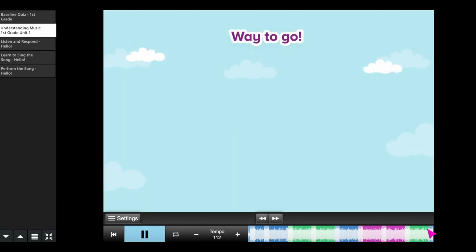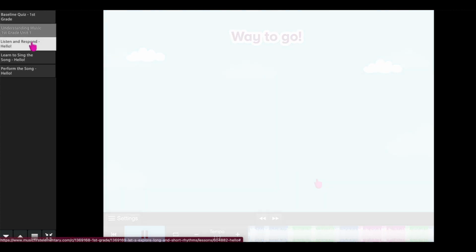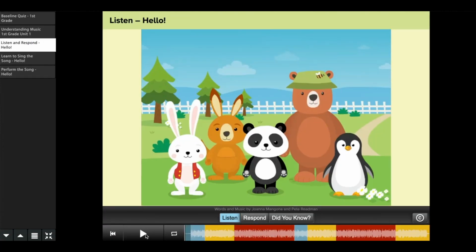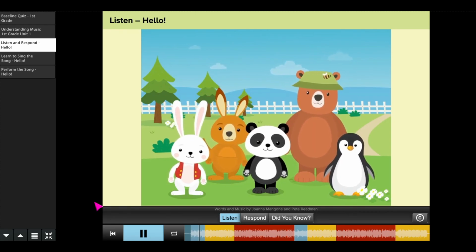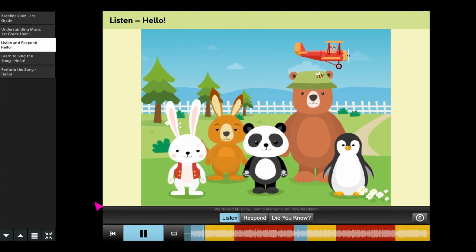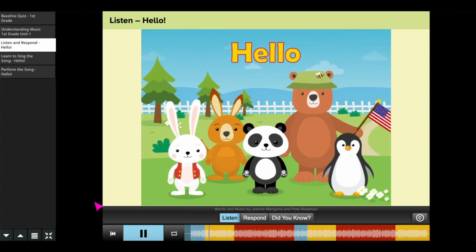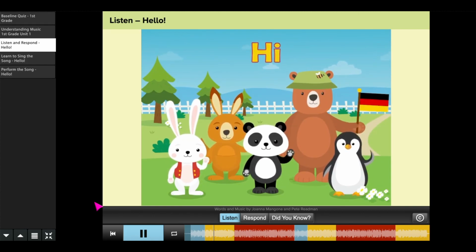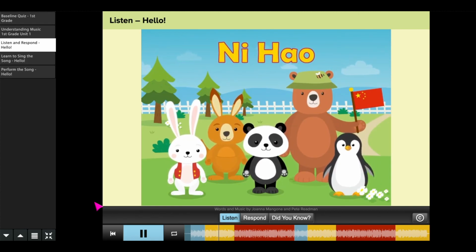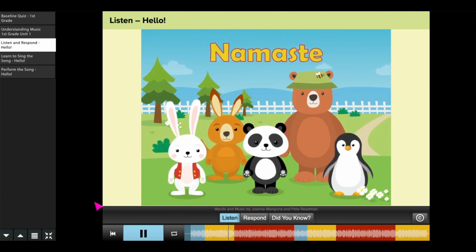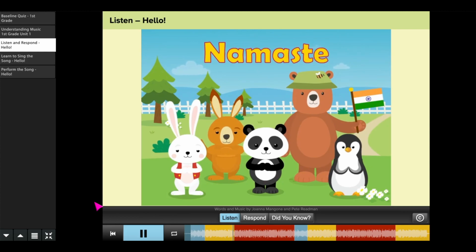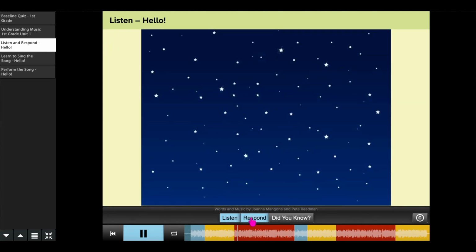Now, let's click on the Listen and Respond tab. In the song Hello, it is introduced with a video, much like the lessons in kindergarten. However, in grade 1, there will be only one song out of the 6 in the unit that will be introduced with a video. The other songs will have discussion questions. After they listen to Hello while keeping a steady beat with body percussion, have them listen to the song again and click on Respond at the bottom of the screen.